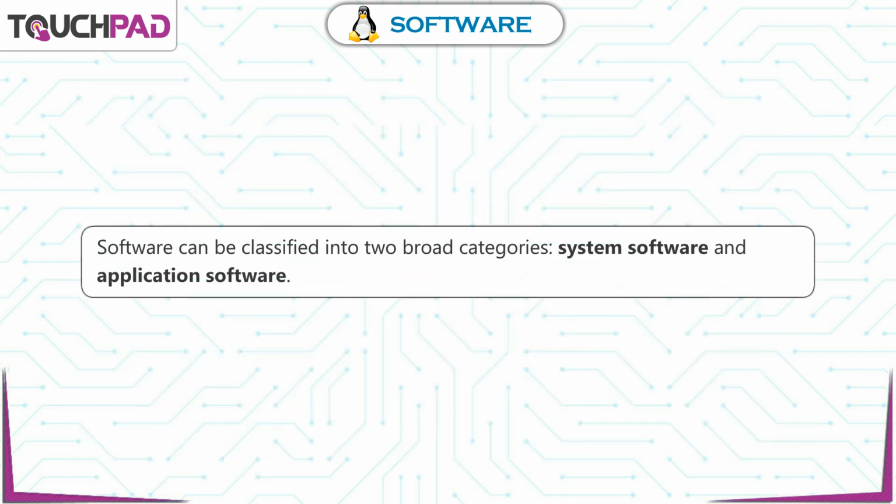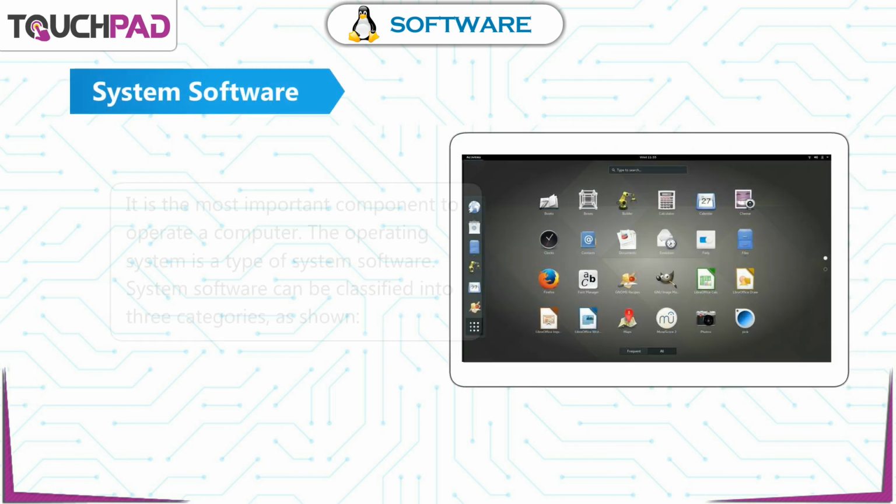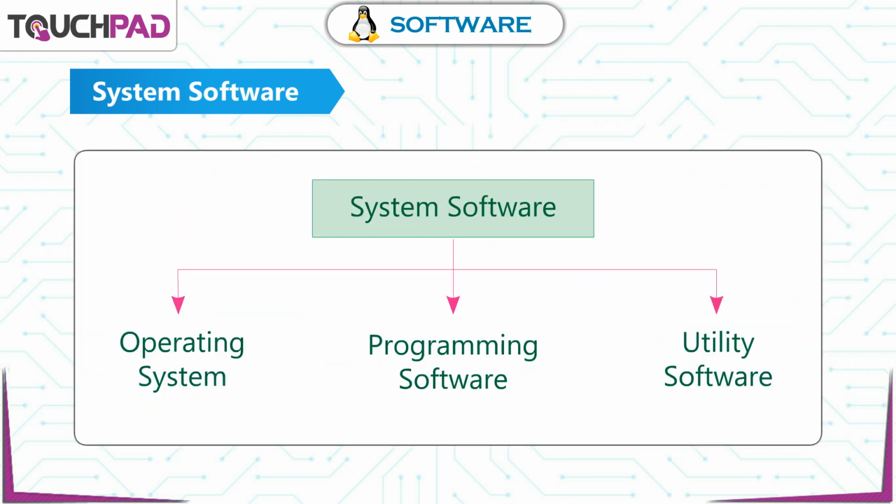Software can be classified into two broad categories: system software and application software. System software. It is the most important component to operate a computer. The operating system is a type of system software. System software can be classified into three categories as shown: operating system, programming software, utility software.